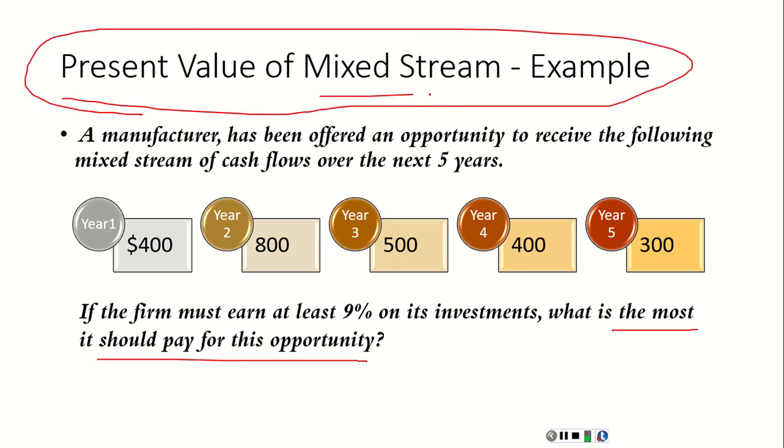Why is it called mixed stream? Because we receive unequal periodical cash flow.